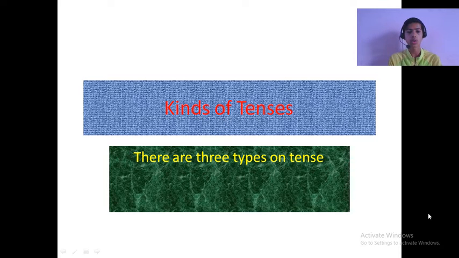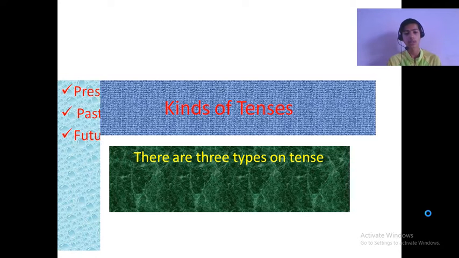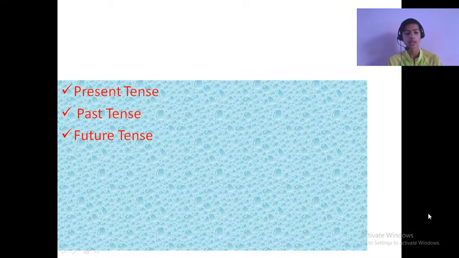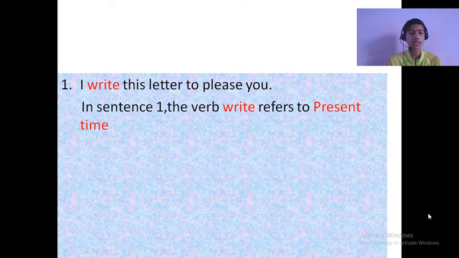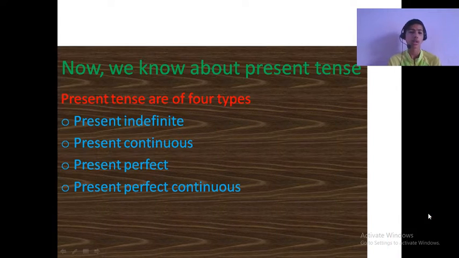Today I am going to talk about tenses. Kind of tenses. There are three types of tenses: present tense, past tense, and future tense. I write this letter to please you. In sentence 1, the verb write refers to present time. Now we know about present tense.